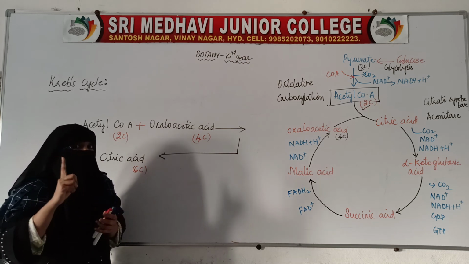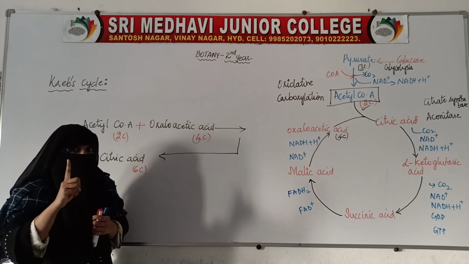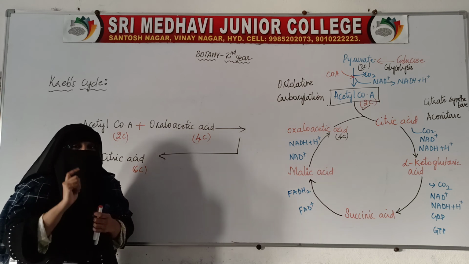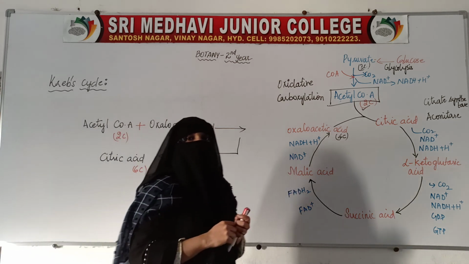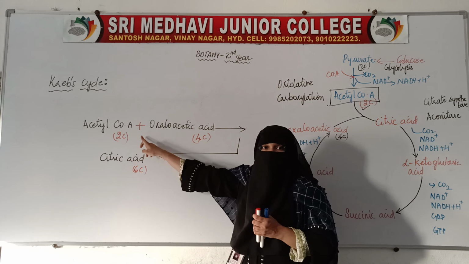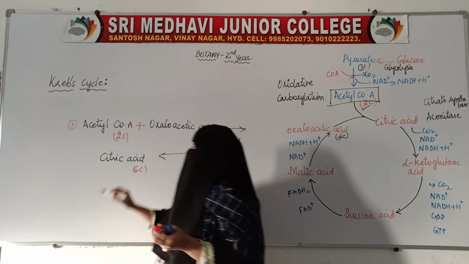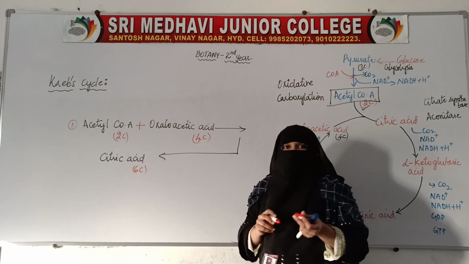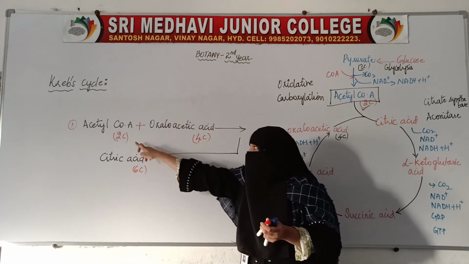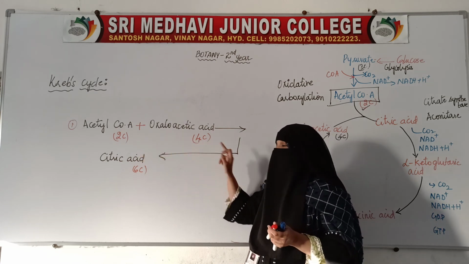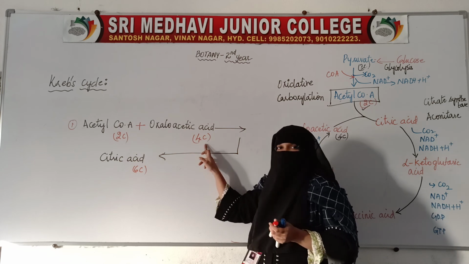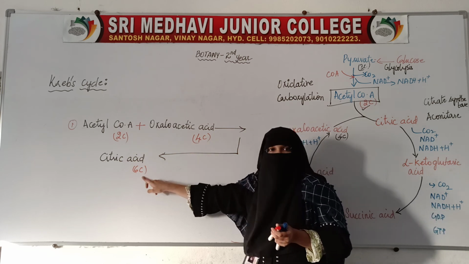So why do we call it the citric acid cycle? I told you the first stable compound formed is citric acid. So here in the first reaction, acetyl coenzyme A combines with oxaloacetic acid. A 2-carbon compound is condensing with a 4-carbon compound to form a 6-carbon compound.